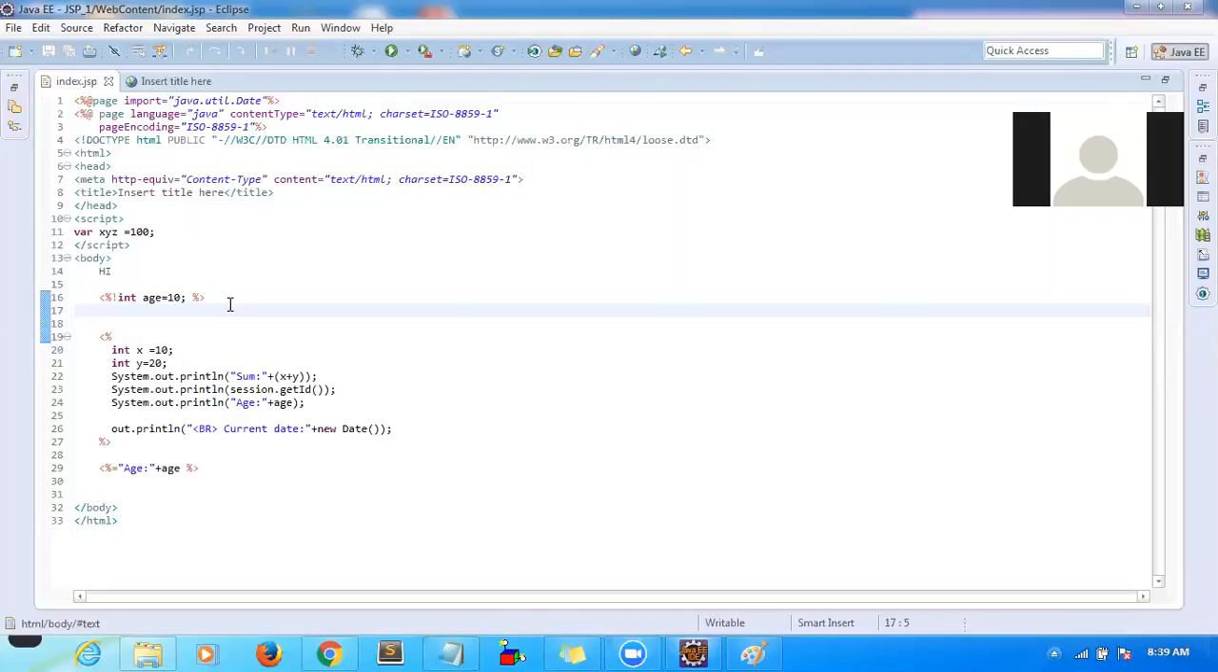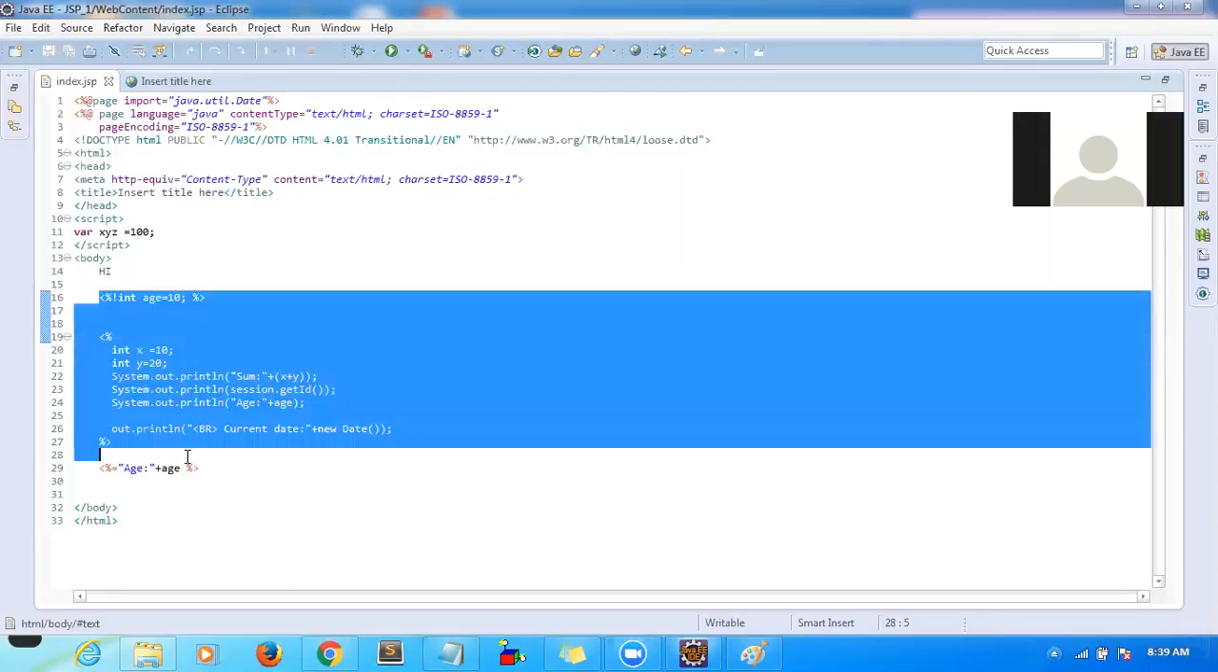This is clear, right? That's all for today. Tomorrow, what I'm going to show is how to import another JSP into your JSP, how to call another servlet or another JSP from this JSP, and how to read the data from the request and from the session. That we will see tomorrow. And these are the basic scriptlets.